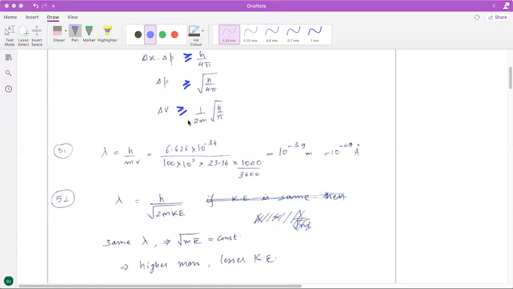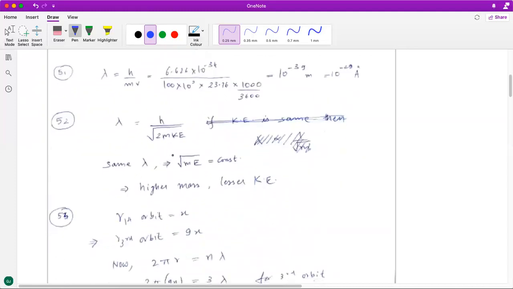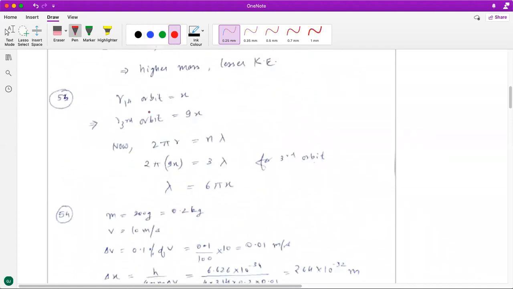It's a pretty straightforward question. You have been given the mass and the speed. You substitute the values in de Broglie's relationship of lambda and momentum. Then 52nd question. In this, if you remember the expression of lambda and momentum, you can convert that into lambda and kinetic energy and establish the relationship that for the same wavelength, the square root of m into kinetic energy should be constant. So for the options given, the one with the higher mass will have a lesser kinetic energy.